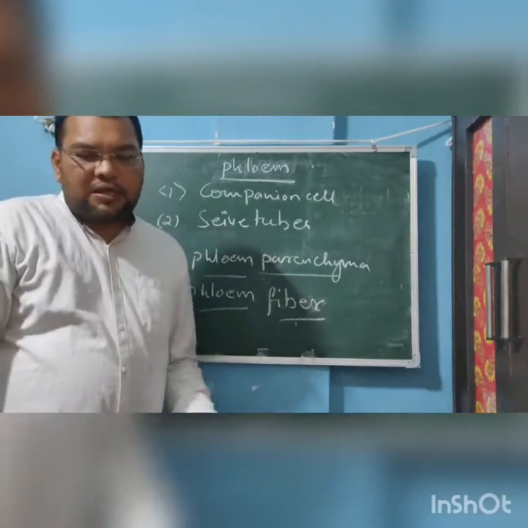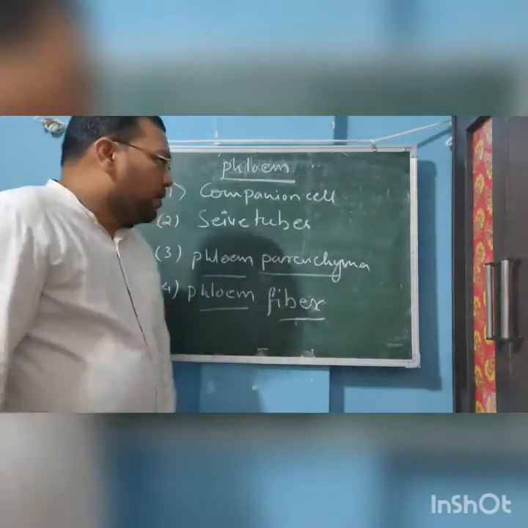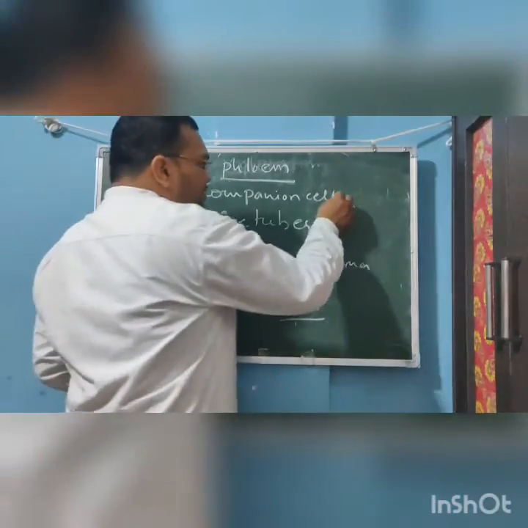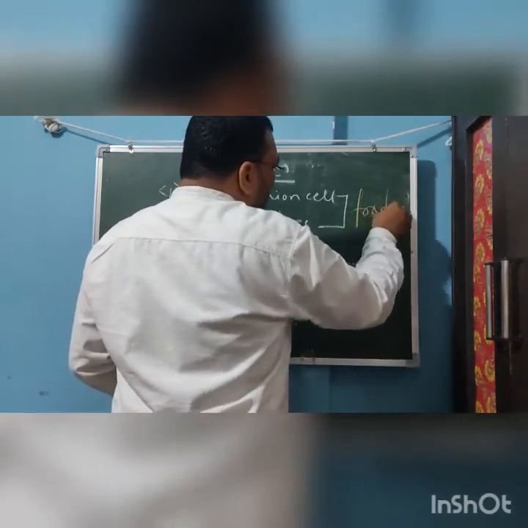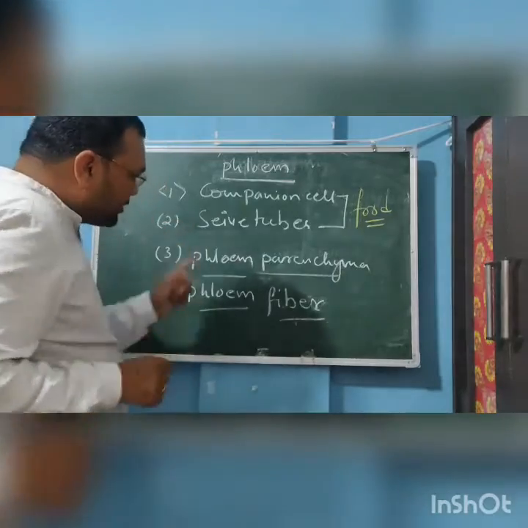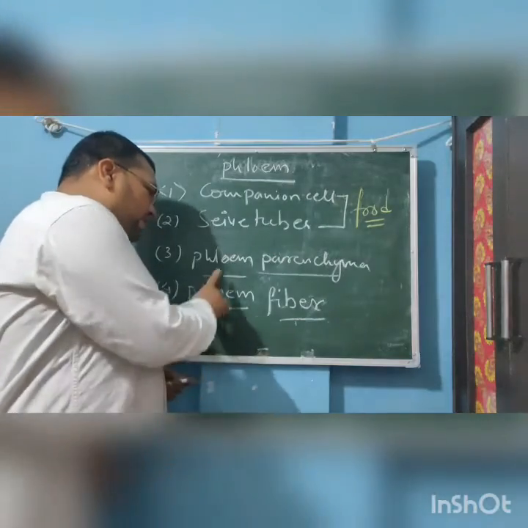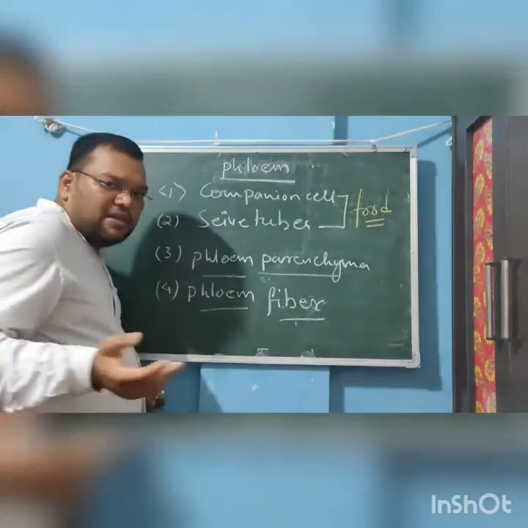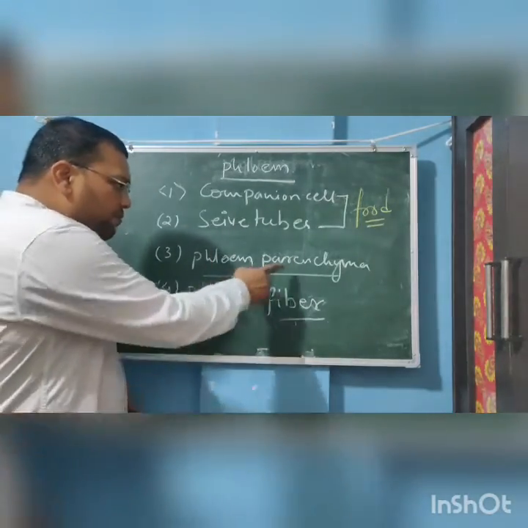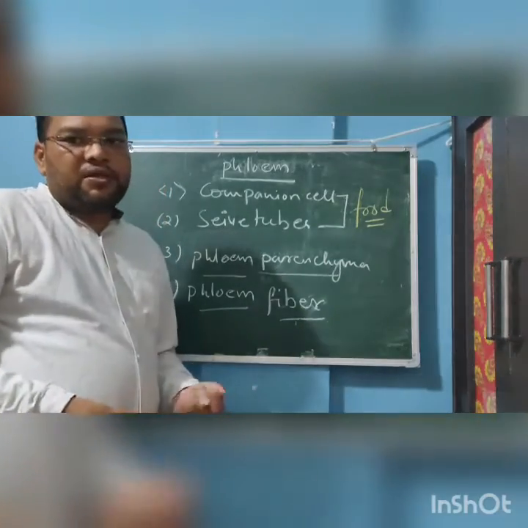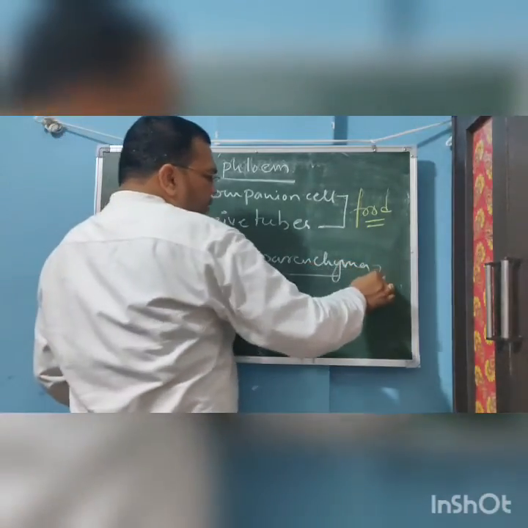Now if I ask the question, what are the various components of xylem and what are the various components of phloem, this you have to write in your answer. The companion cells and sieve tubes are basically responsible for conduction of food. Food conduction is done by the companion cells and the sieve tubes. Now the phloem parenchyma and the phloem fiber also perform functions. The phloem parenchyma is especially involved in the production as well as the storage of food. Energy is stored.